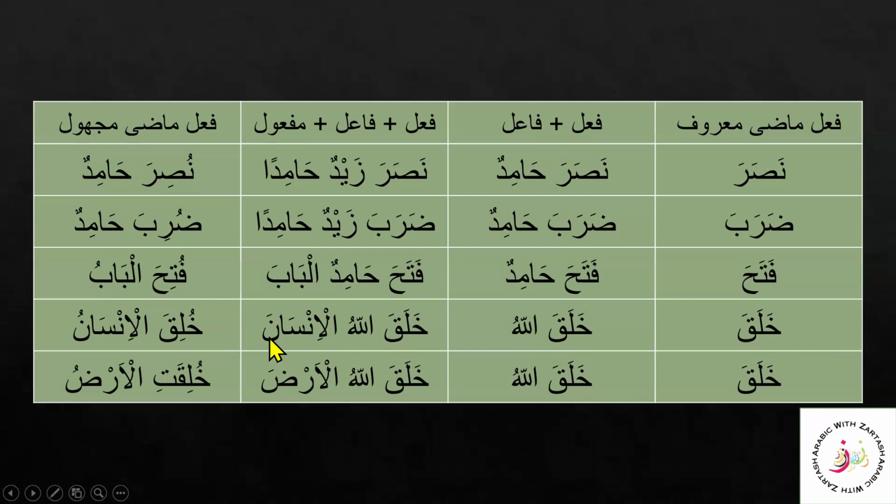Khalaqallahu al-insana. Now we need to emphasize upon the maf'ul here. So khalaqa, one way to make it emphasize, we need to change the fi'l madi ma'ruf into fi'l madi majhul. So khalaqa becomes khuliqa. Now our maf'ul becomes the naib fa'il, and here it is khuliqal insanu. Khuliqal insanu. So insan was created.